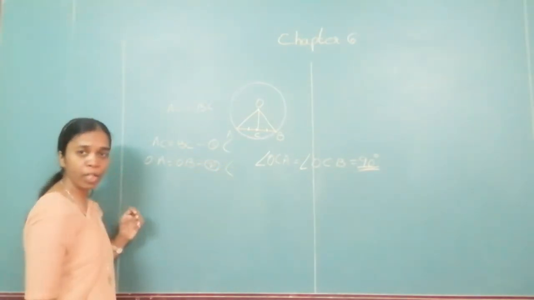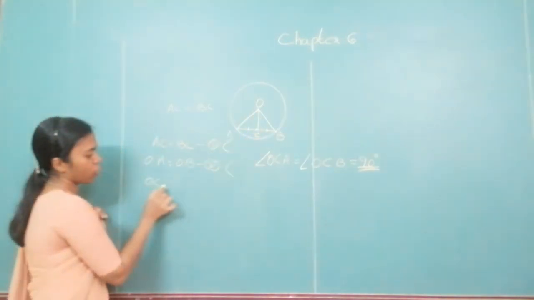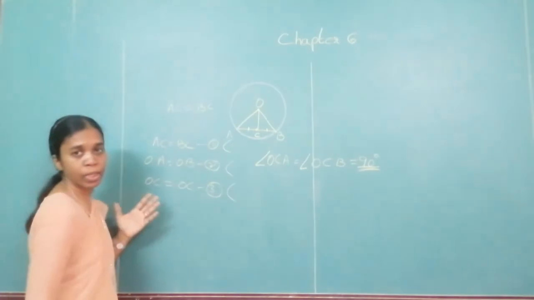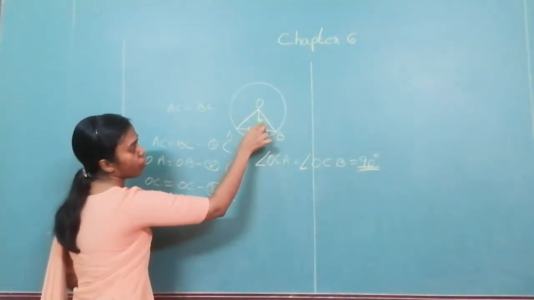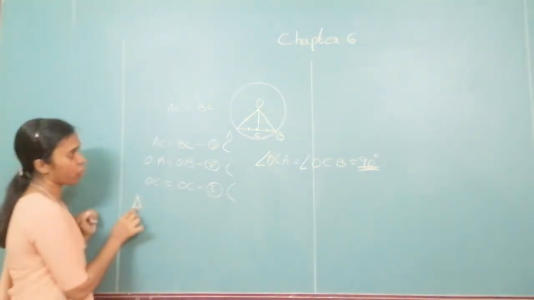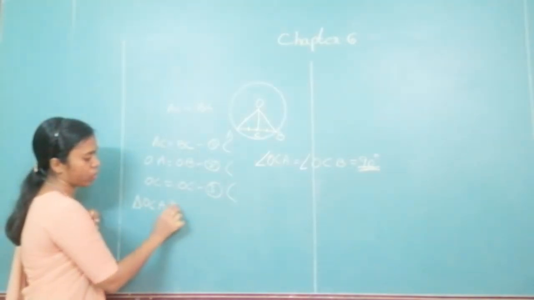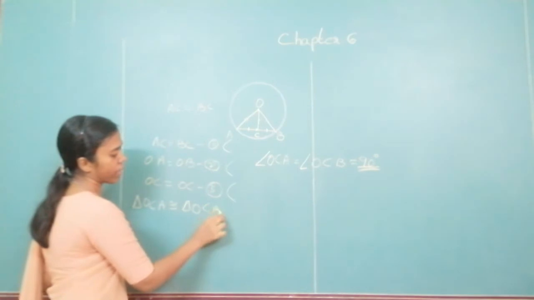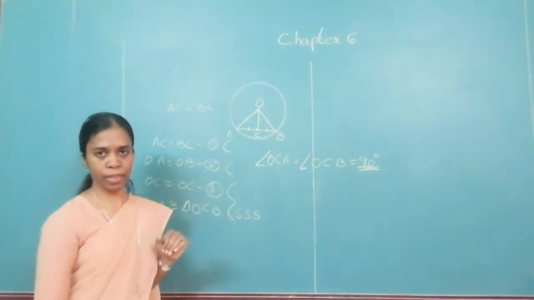Because they are the radii of the same circle. Again you have OC is equal to OC. Why? Because it is the common side. By which test? By SSS test you will show that triangle OCA is congruent to triangle OCB.